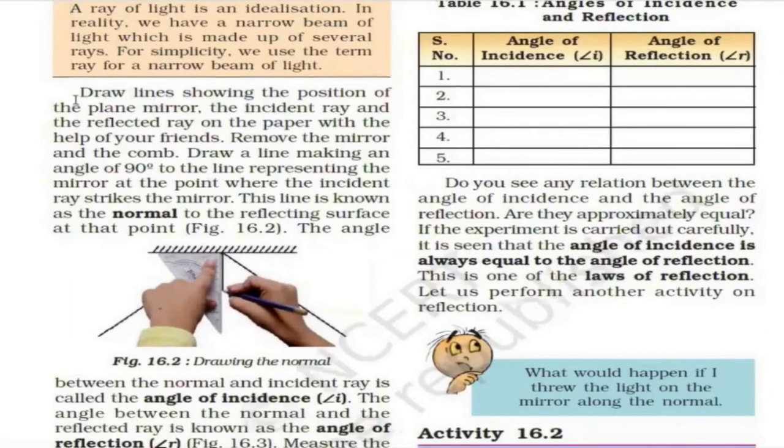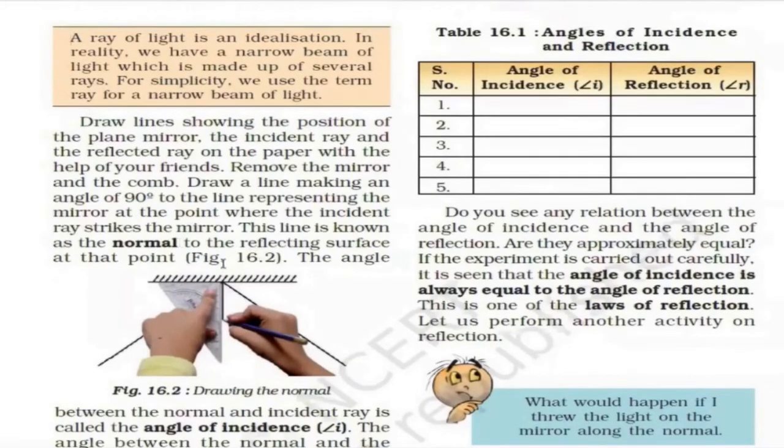So it says, draw lines showing the position of the plane mirror. Before defining the law, it is saying what the law means. With the help of scale and set squares, it is trying to create the lines. This is a mirror. The line at 90 degrees from the mirror is called the normal. This is the normal, and this is the pole, P, of the mirror.